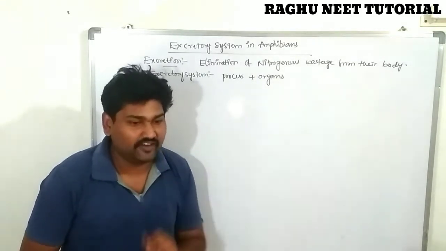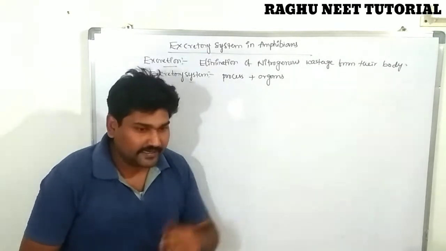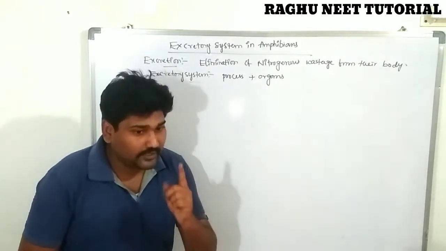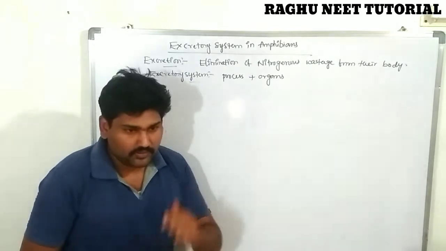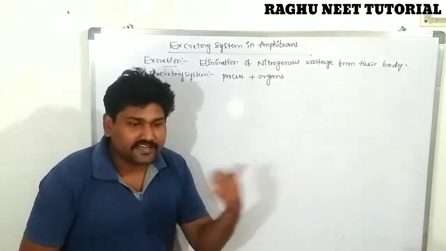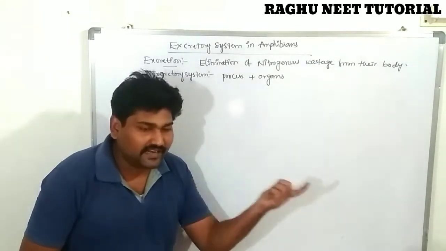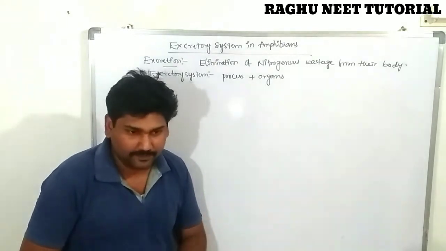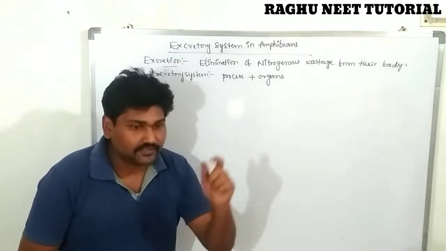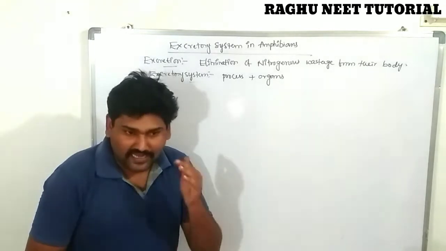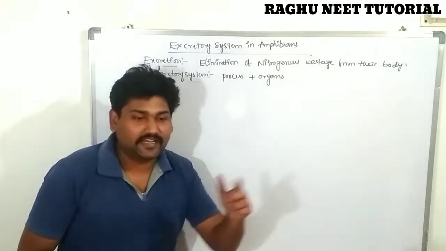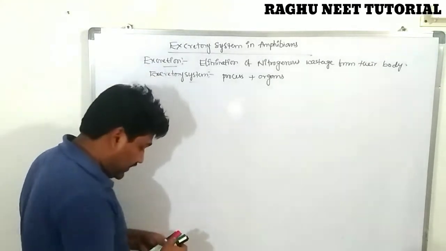Adult amphibia in terrestrial condition excrete urea. The larva of amphibia excrete ammonia.